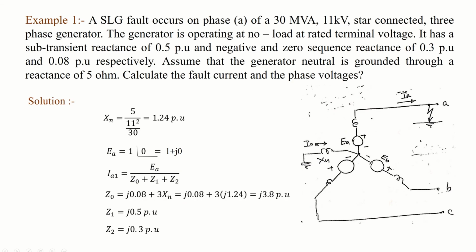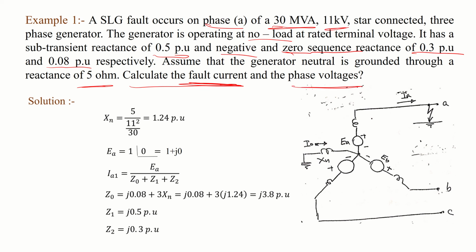Let's take a quick example. You have a single phase fault occurring at phase A. The S base is 30, 11 kV, and a star connected three-phase generator. The generator is operating at no load at rated terminal voltage, and has sub-transient reactance of 0.5 per unit and negative and zero sequence reactance of 0.3 and 0.08 per unit respectively. Assume that the generator neutral is grounded through a reactance of 5 ohm. You want to calculate the current and phase voltage.